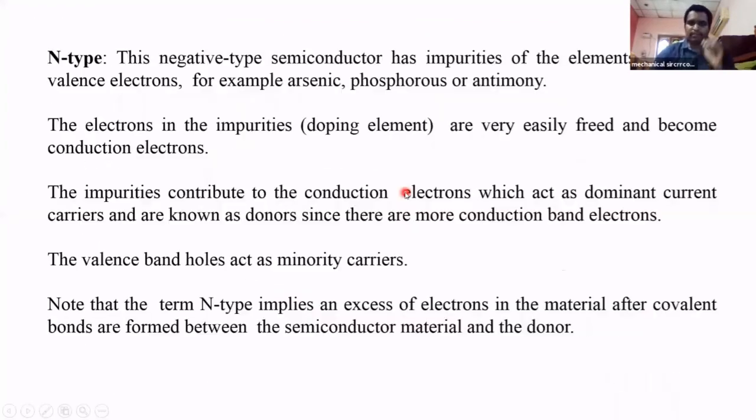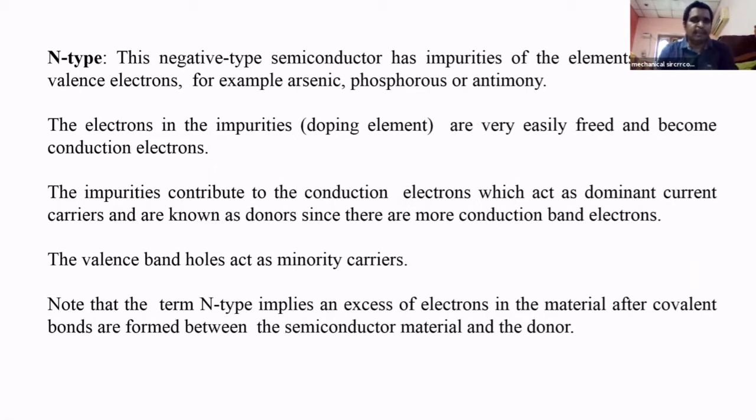Okay, first material, N-type semiconductor. Here N stands for negative, so N-type means negative type semiconductor. Here we are adding impurities of elements with 5 valency electrons.